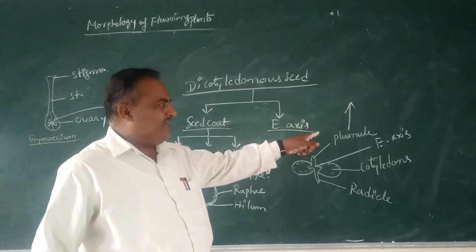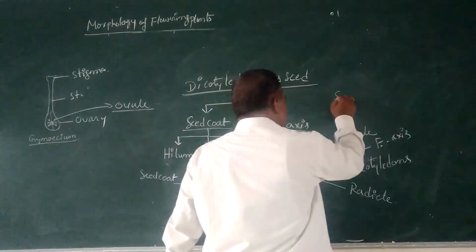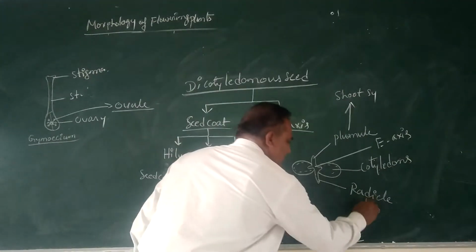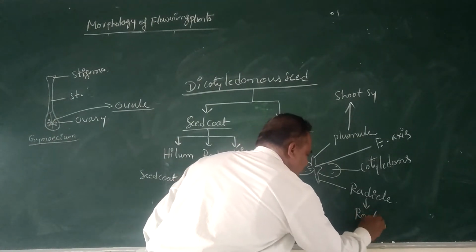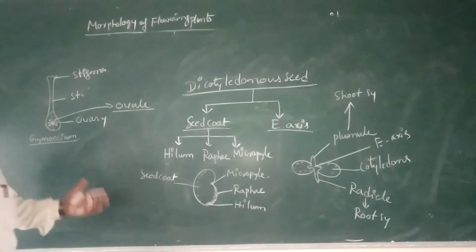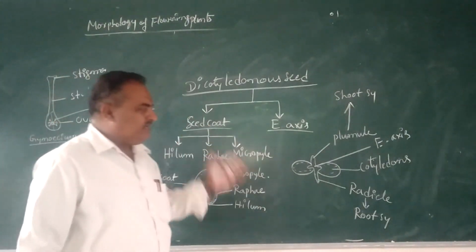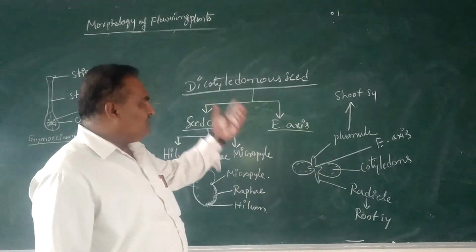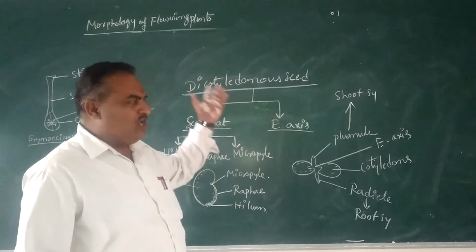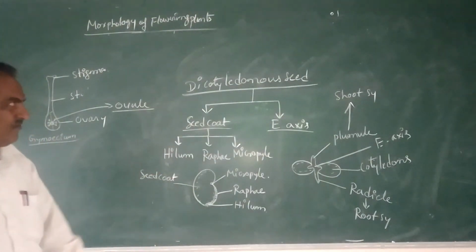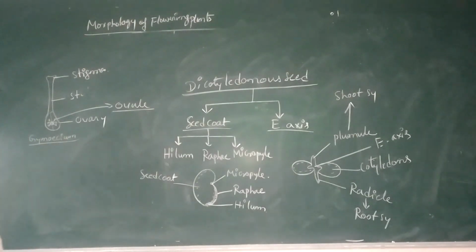In future, the plumule develops into the shoot system, and the radicle develops into the root system. That is about the dicotyledonous seed. Usually, in the majority of dicotyledonous seeds, during maturity the endosperm is utilized. Such kinds of seeds are called non-endospermic or exalbuminous seeds. That is about the dicotyledonous seed.